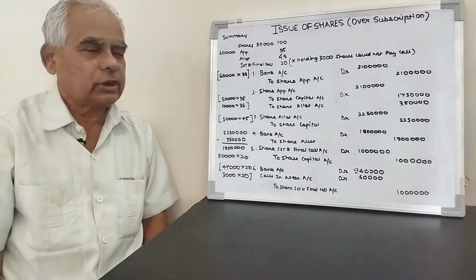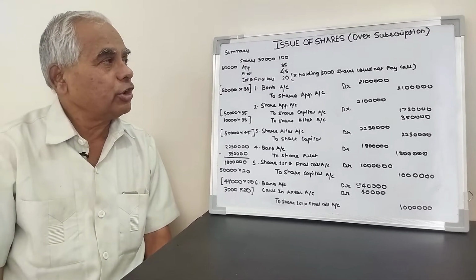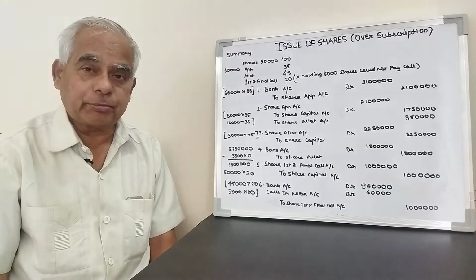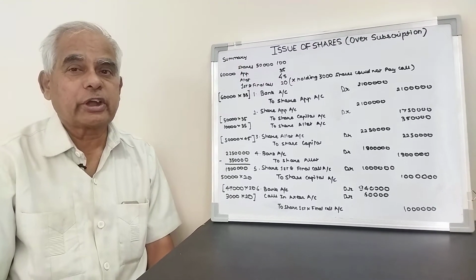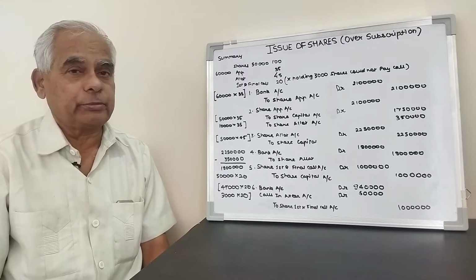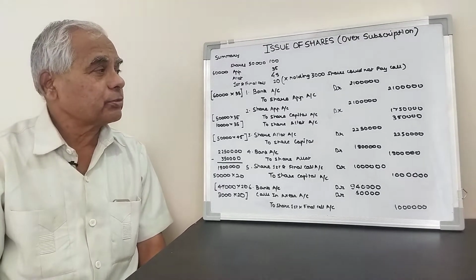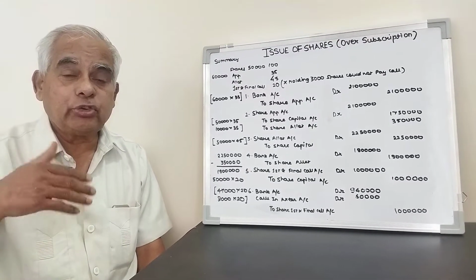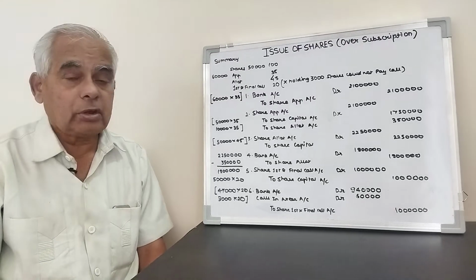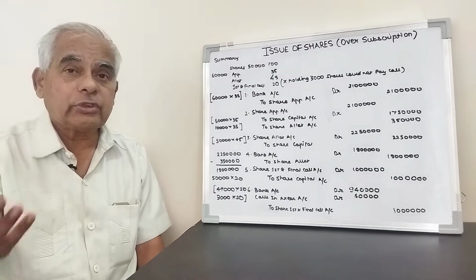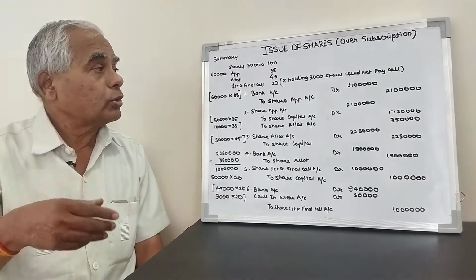Friend, in our last lecture we have seen the issue of shares under subscription. Today we focus on over subscription. Over subscription means that whatever the number of shares issued, the offer is given to the public, and we receive subscriptions for more than that.